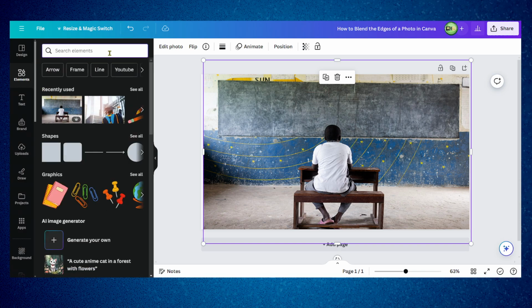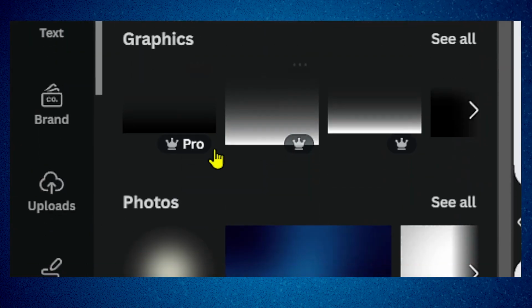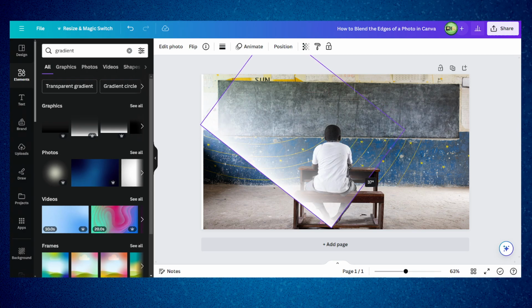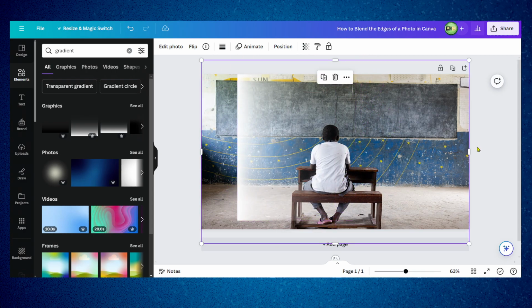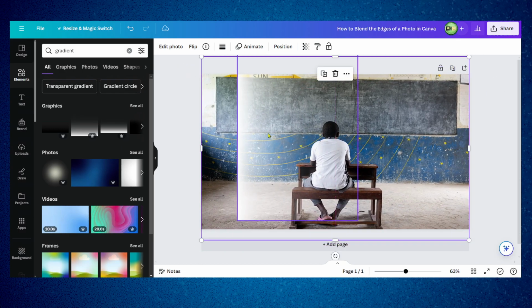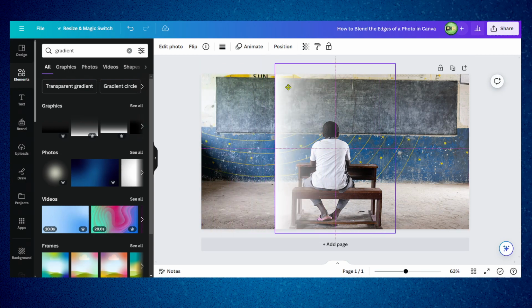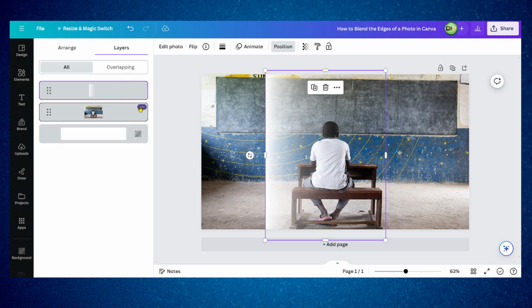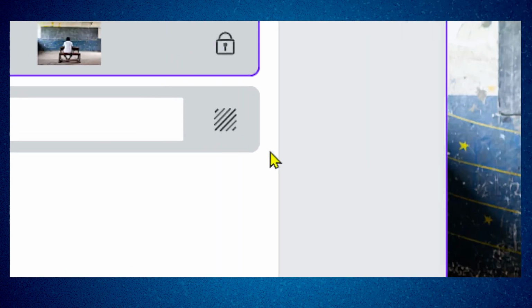And now we're gonna look for a gradient here. Please write gradient, click on this one here. We're gonna rotate it like this, perfect. So let's position the image correctly. If it's annoying when you're trying to move the image or you misclick on this gradient and select the image, if that's something you don't want to happen, you have to lock this image.